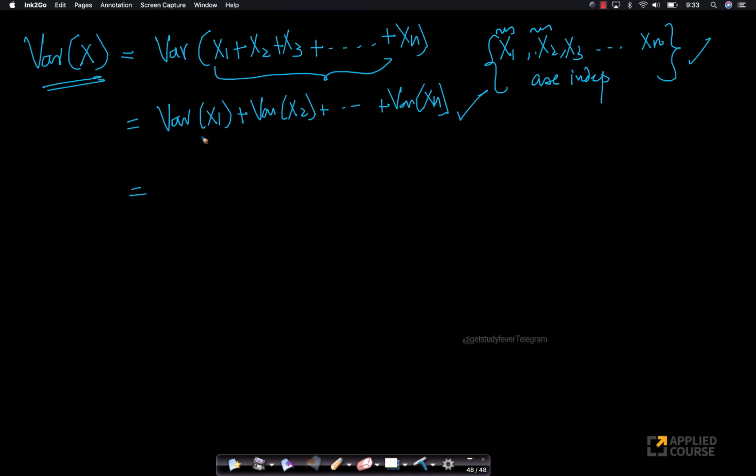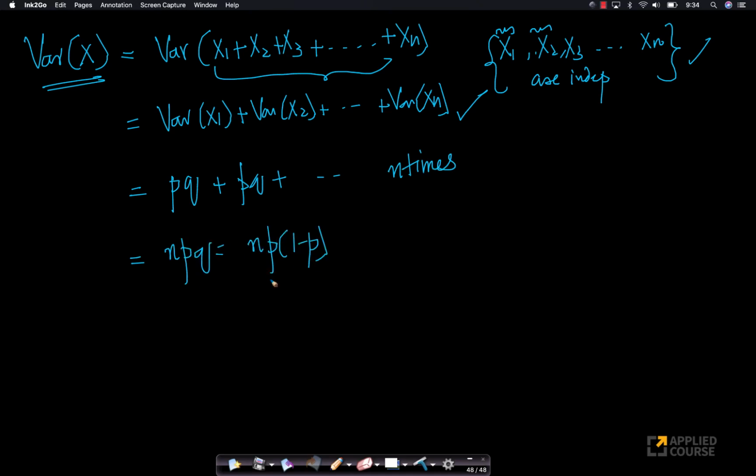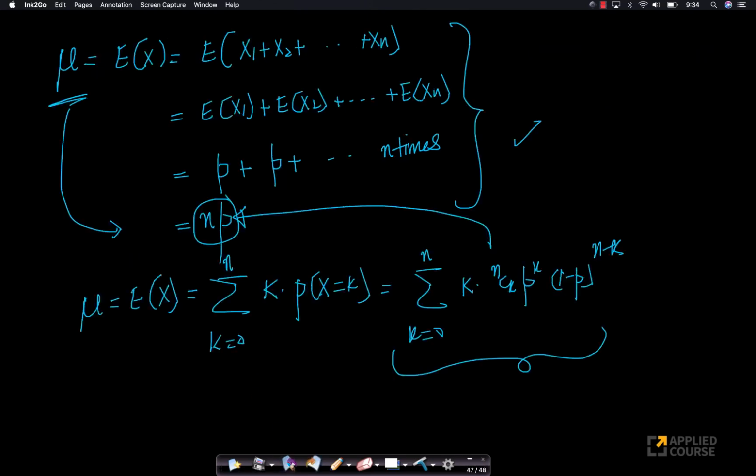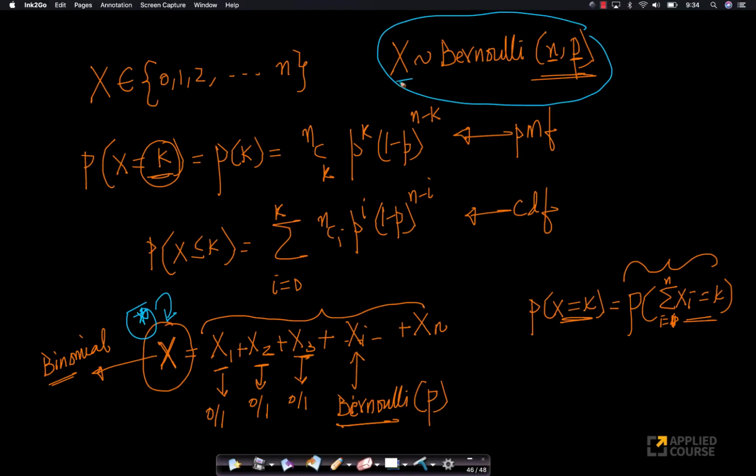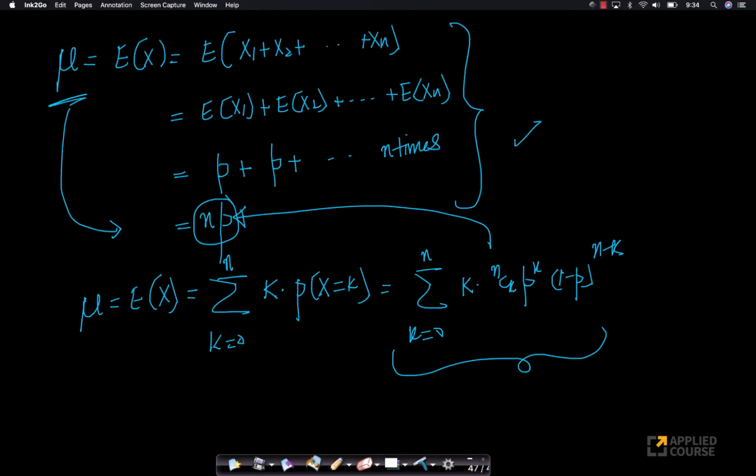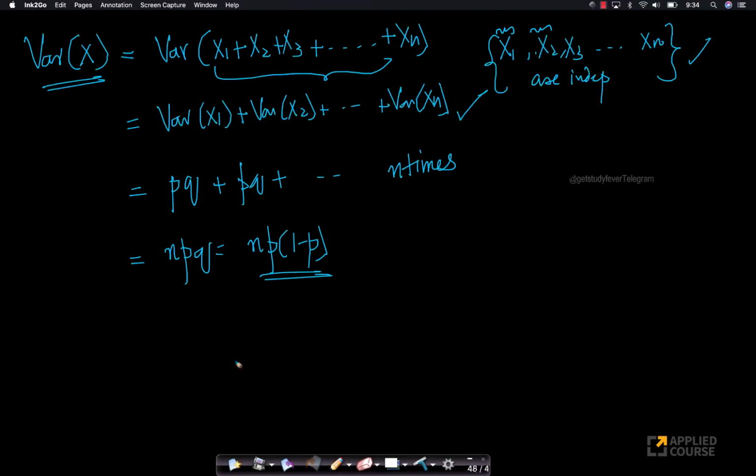Now, what is variance of x1? Variance of x1 is p into q. Variance of x2 is also p into q. So on and so forth n times. Now, what will this be? So, this will be equal to npq, or this can also be written as np(1 minus p), right? Look at how I am able to compute. The moment you tell me that X is a Bernoulli random variable with these two parameters, I'm simply able to tell you what the mean is, what the variance is.